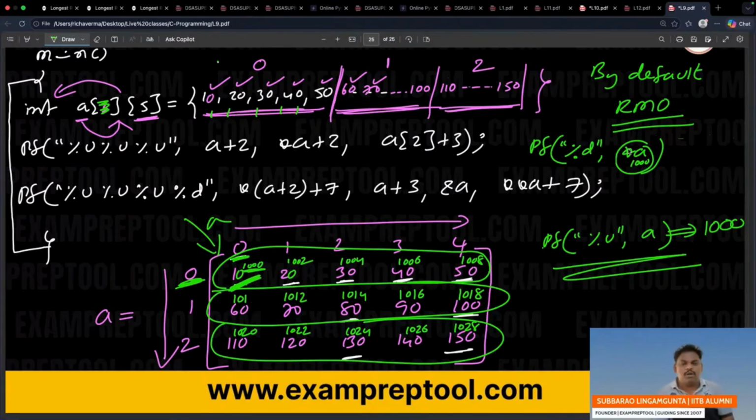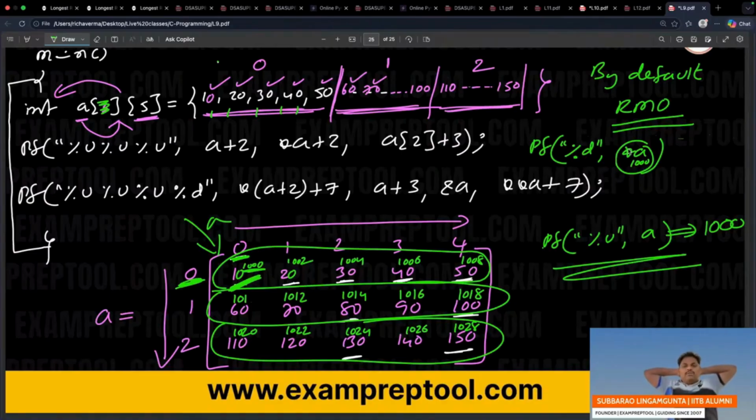Everyone should respond. Almost C programming is going to be over. Please respond properly. Today the entire class will discuss multi-dimensional arrays. How? I'm expecting an answer from everyone. What is star A? A is 1000, okay. What is star A? Everyone.